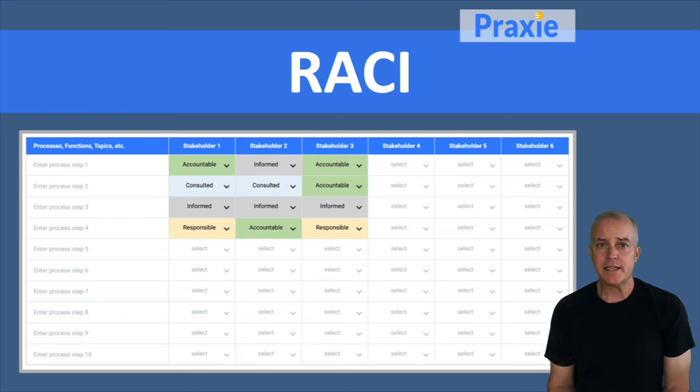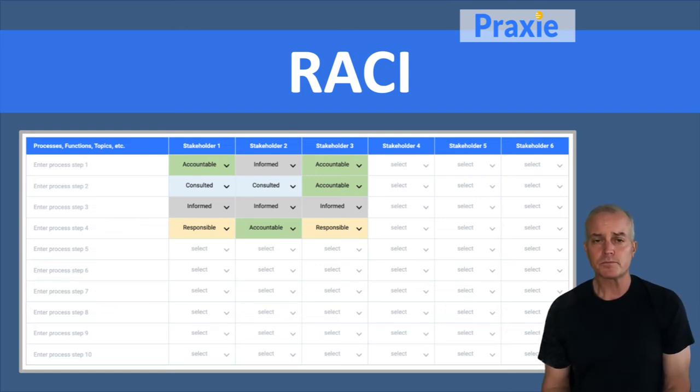A RACI is probably one of the most fundamental and important tools for organizations and teams today because a RACI defines specific roles and responsibilities for individuals within a team and across teams and across organizations. There's a lot of complexity today. And so a RACI helps cut through that complexity to define specific roles and responsibilities, essentially, for processes and functions of an organization. So a RACI works like this.